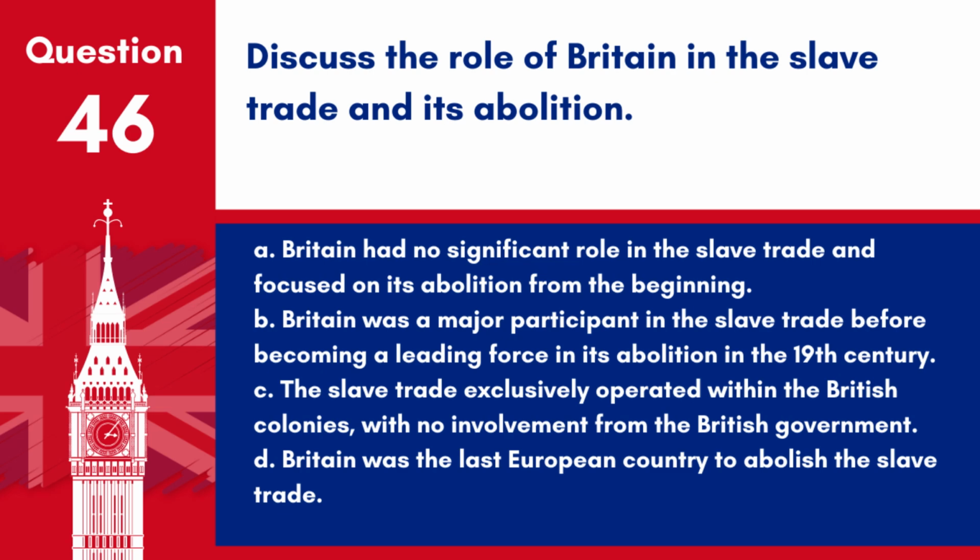A. Britain had no significant role in the slave trade and focused on its abolition from the beginning. B. Britain was a major participant in the slave trade before becoming a leading force in its abolition in the 19th century. C. The slave trade exclusively operated within the British colonies, with no involvement from the British government.